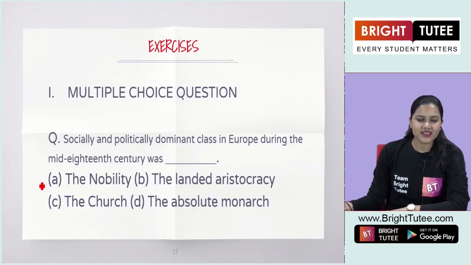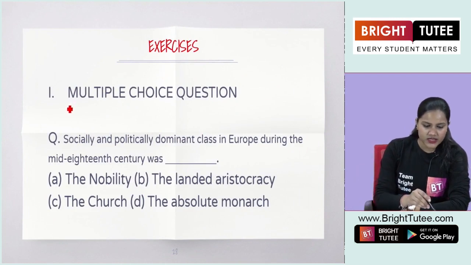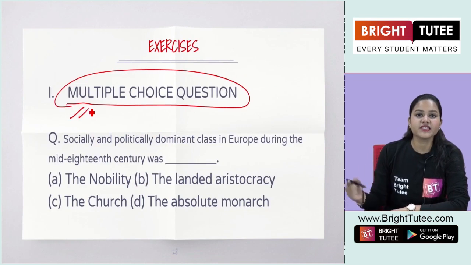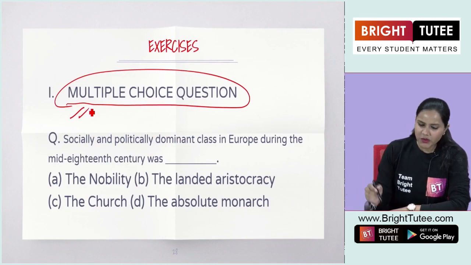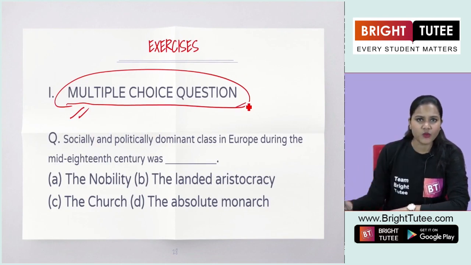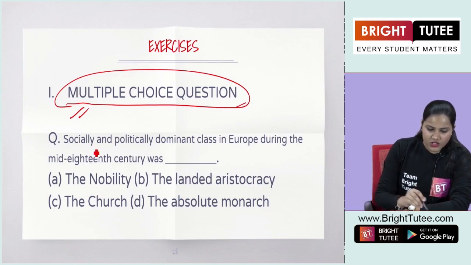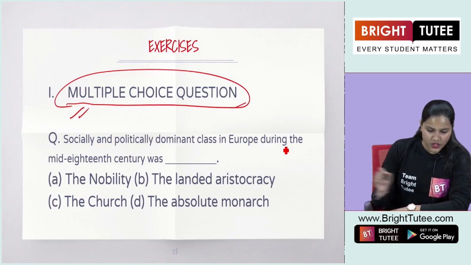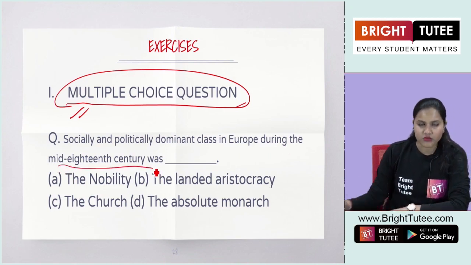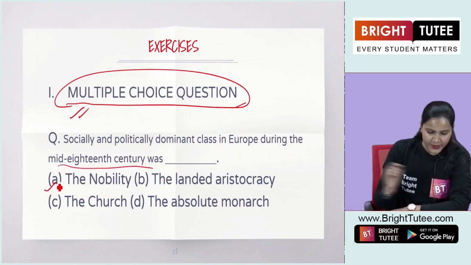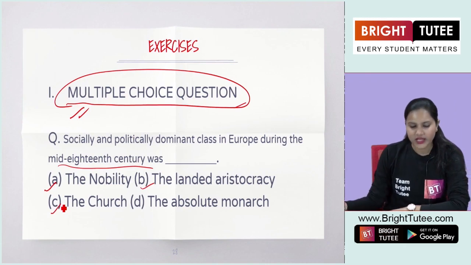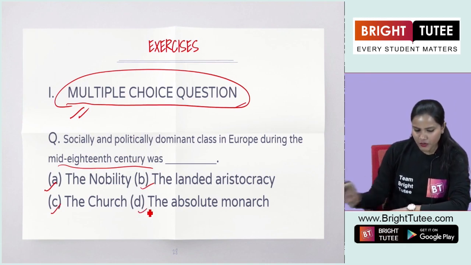Now students, let's discuss the questions that have been asked regarding this topic in your exercise section. In the multiple choice questions, you will find one question here: the socially and politically dominant class in Europe during the mid 18th century was A. the nobility, B. the landed aristocracy, C. the church, and D. the absolute monarch.